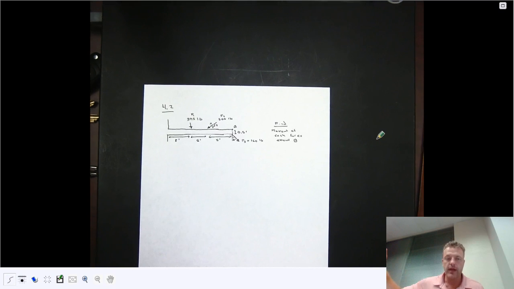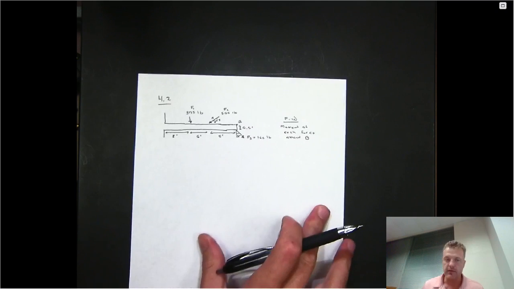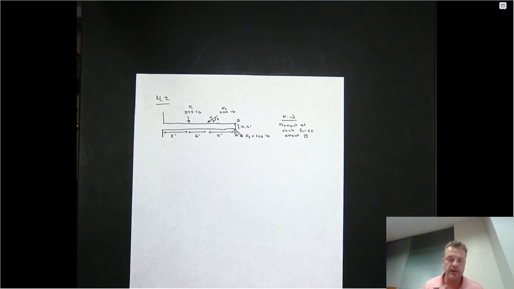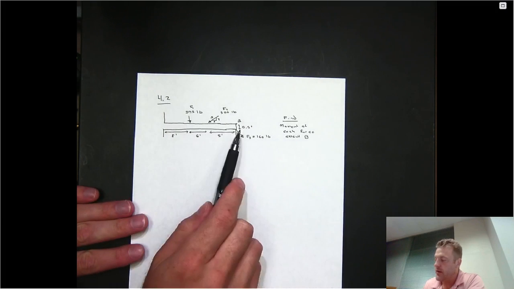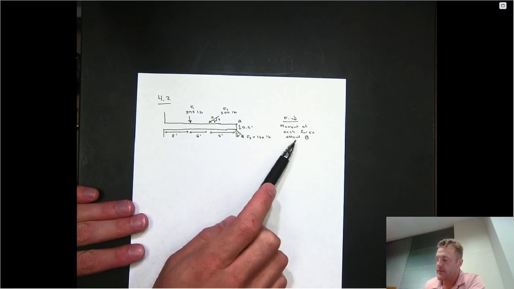So one of the emails asking for an extension asked me to review problem 4.2. So if this is all simple to you, feel free to just turn the video off now. However, I did want to go over it. We have a beam. We have 3 forces acting upon a beam, and we're asked to compute the moment of each force about B.